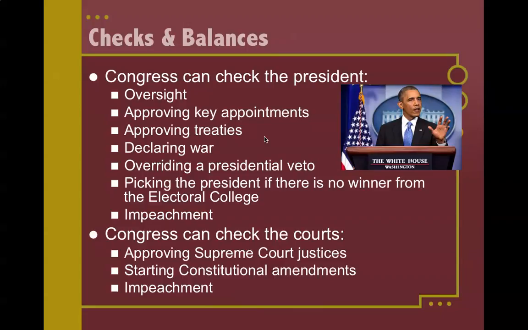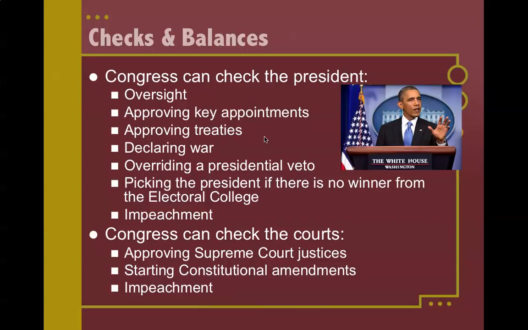They also have the capacity to pick the president if there's no winner from the Electoral College. And they have the power to impeach and potentially even to remove the president from office if the president is doing something wrong. And we talked about that when we talked about the Nixon administration and particularly the case U.S. v. Nixon. Congress can check the courts as well.